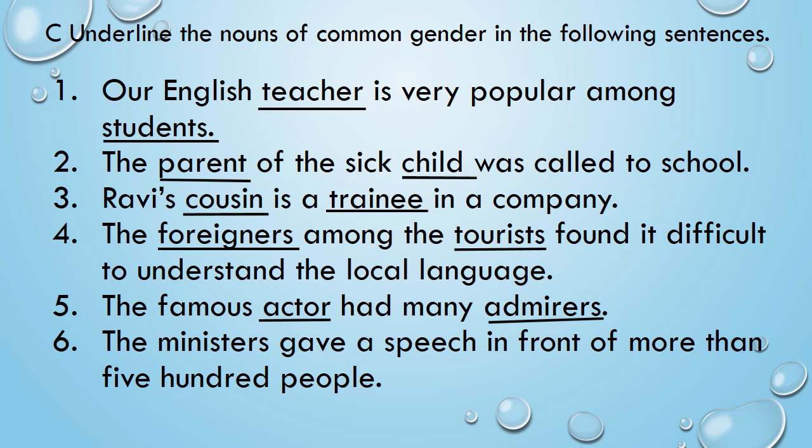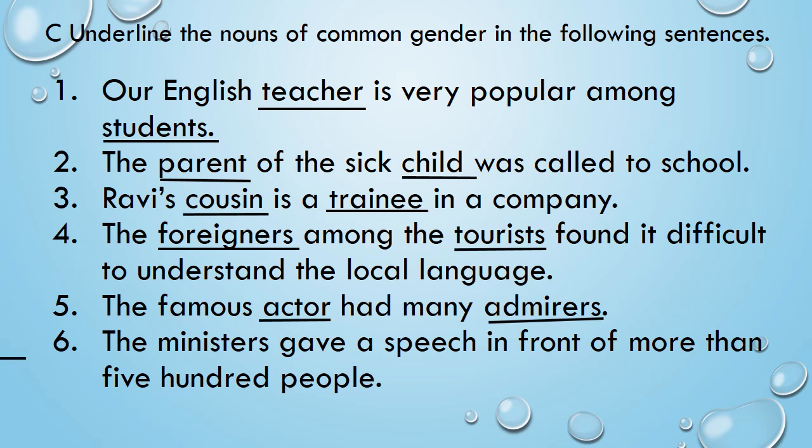Number 6. The ministers gave a speech in front of more than 500 people. Now, ministers are heads of government departments, and you must be seeing in the news that ministers are a mix of male and female.